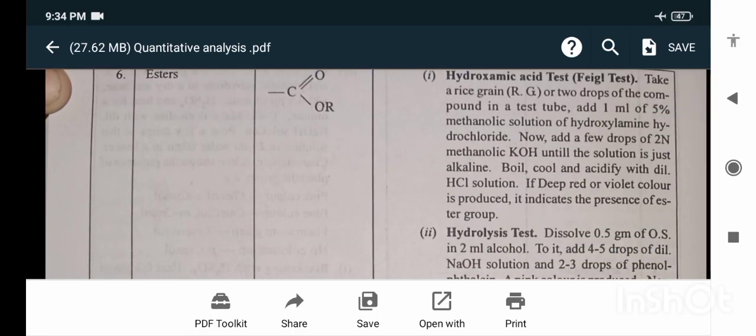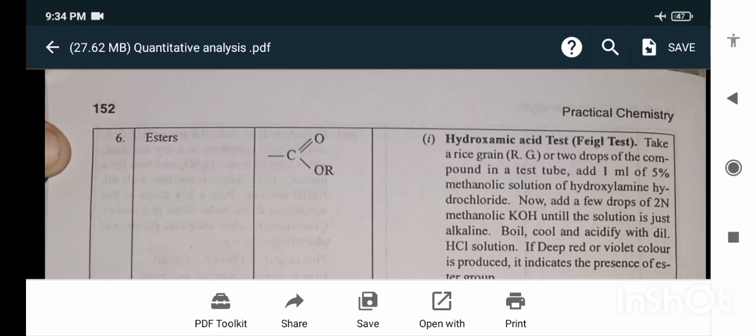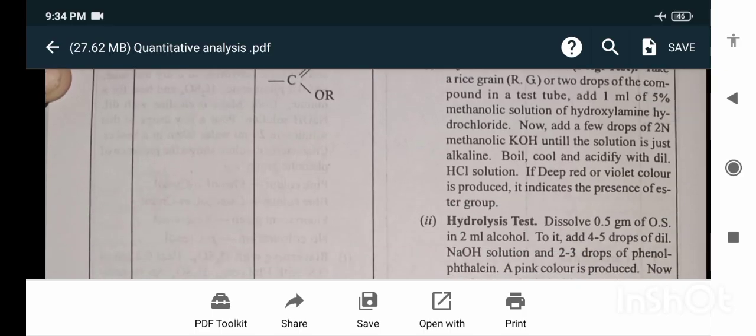Next is for the esters. For the esters, the first test is the hydroxamic acid test. Take a rice grain or 2 drops of the compound in a test tube. Add 1 ml of 5% methanolic solution of hydroxylamine hydrochloride. Now add a few drops of 2% methanolic potassium hydroxide until the solution is just alkaline. Boil, cool and acidify with the dilute HCl solution. If deep red or violet color is produced, it indicates the presence of the esters group.